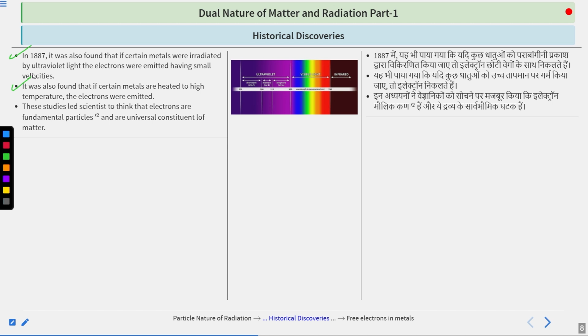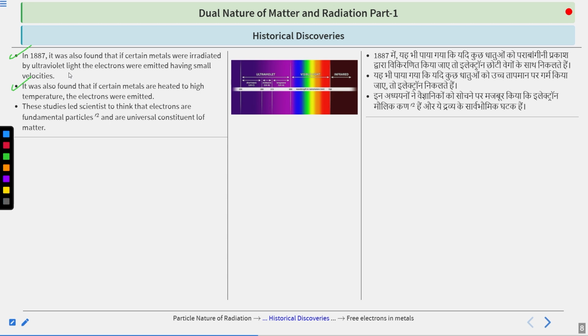Okay, so the year was 1887 when, while doing various experiments, it was found that certain metals, if they got irradiated by using which light? Ultraviolet light, then the electrons will be emitted. But these electrons were not fast moving electrons but having the small velocity. That was the first thing that was observed.